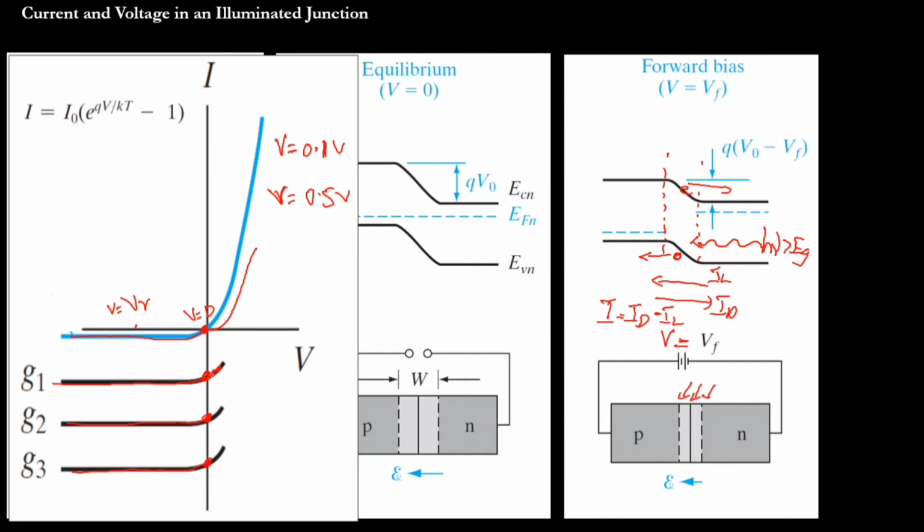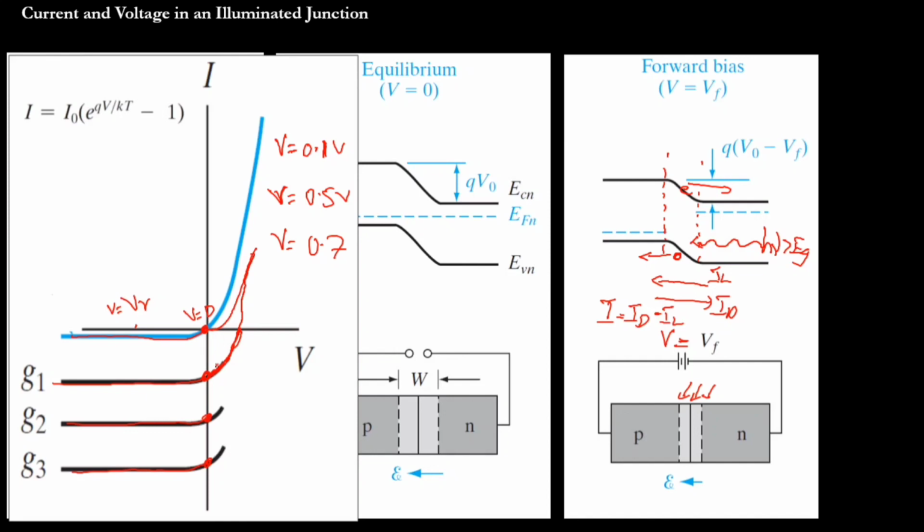So eventually, if I increase this to 0.7, what will happen? This negative current slowly, gradually reduces, and at one particular point it reaches zero. That means the negative current will become zero even though there is a photon fall, and the current flow is because of the forward biasing only.